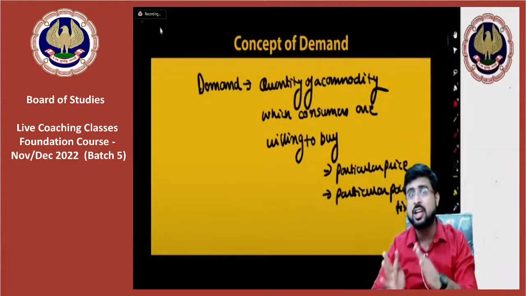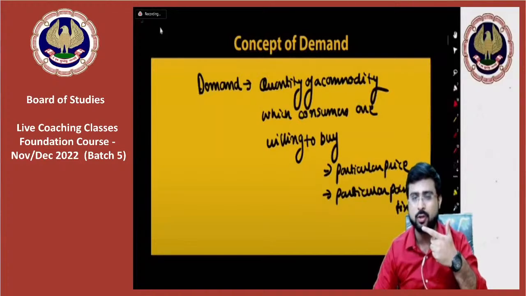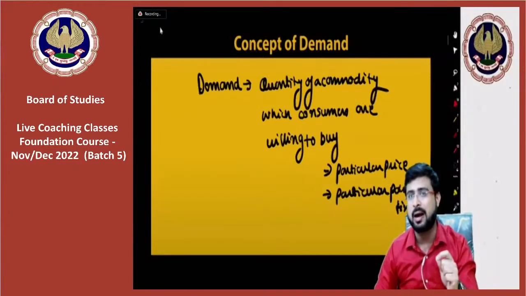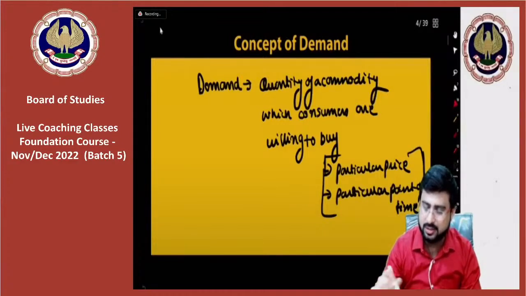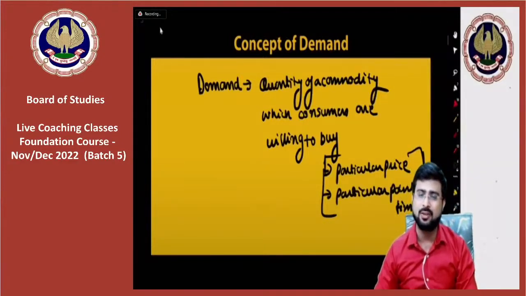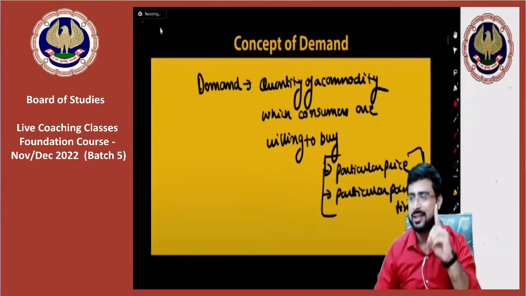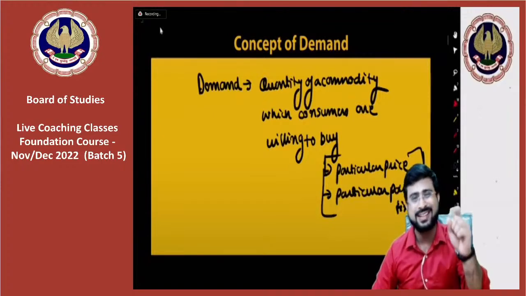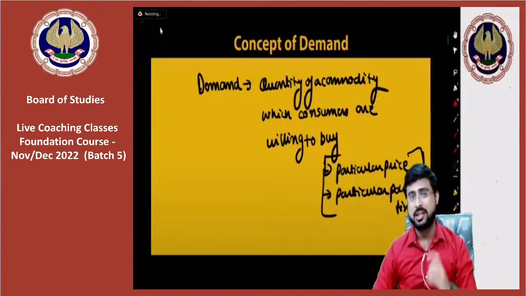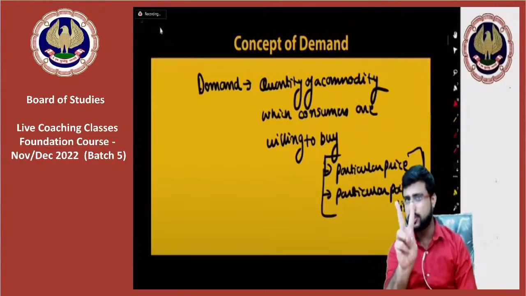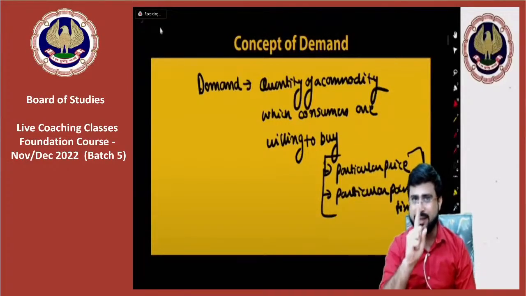Which the consumers are ready and willing to buy, but we will always define it at a particular price at a particular point of time. So when you are defining the term demand, it always has to be with respect to two key things: the particular price and the particular point of time. It's a very important MCQ question, by the way. Demand is always defined with respect to price and point of time. Come on everyone, price and point of time.